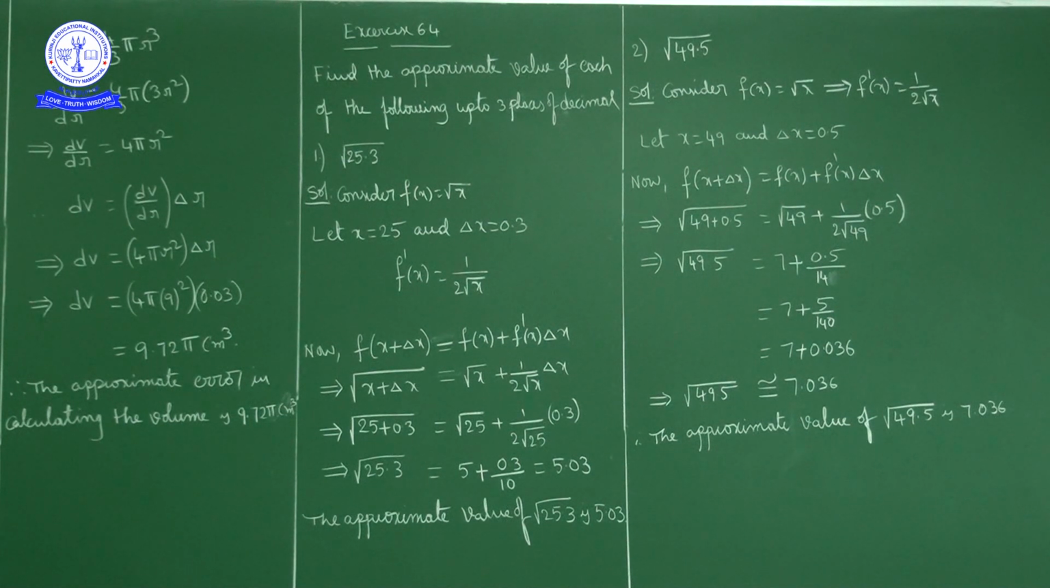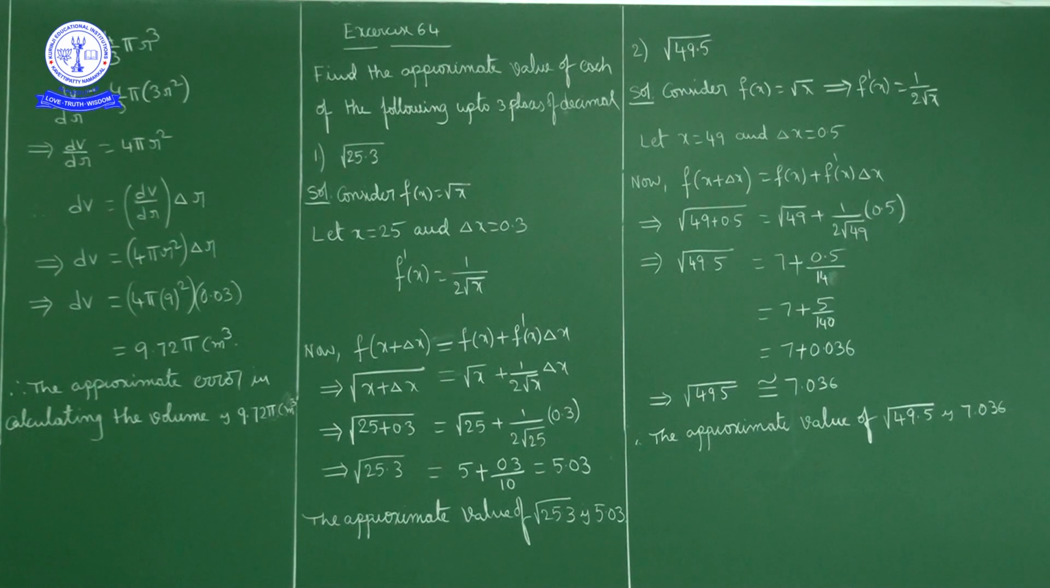So approximate value of square root of 25.3 is 5.03. Next question, square root of 49.5. Similar to the previous question, here also the function is a square root function. So f of x is equal to square root of x. Now f dash of x, the derivative of square root of x, is 1 by 2 root x.